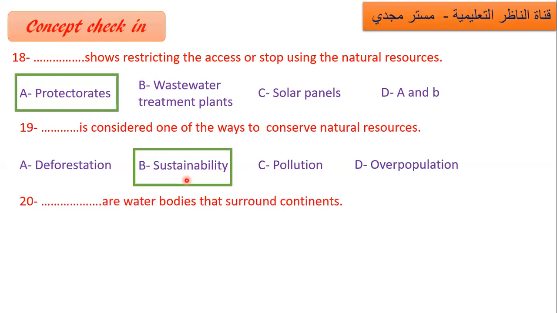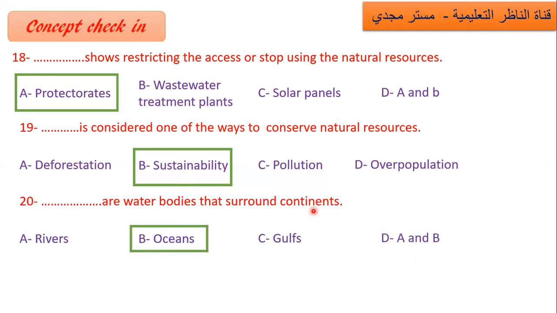Number 20, water bodies that surround continents. Continents, like Asia, Africa, or Europe. So which water bodies surround the continents? Is it rivers, oceans, gulfs? For sure, oceans.